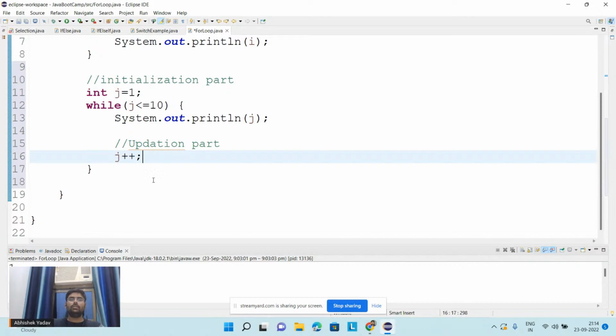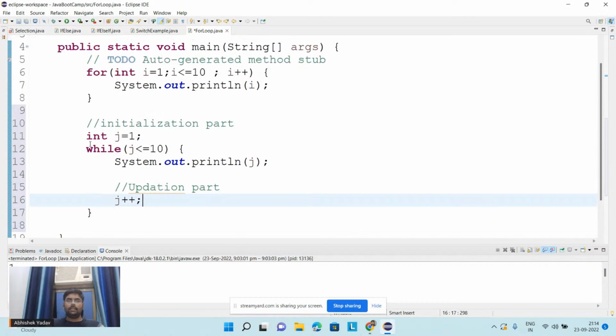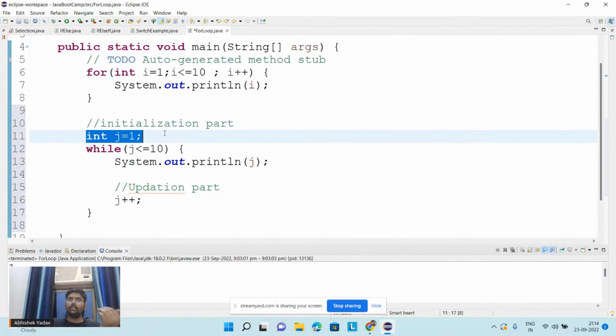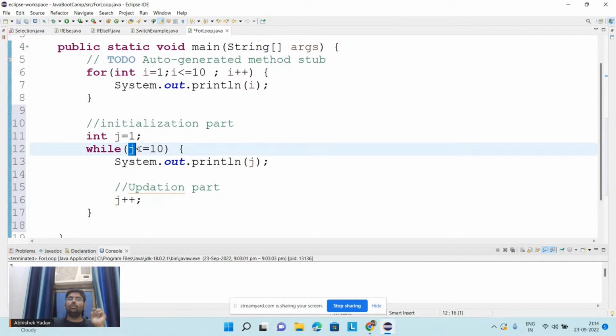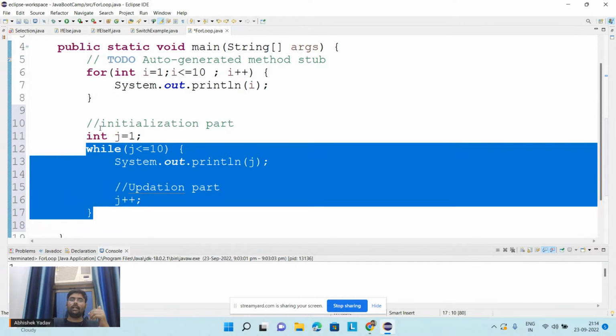Okay guys, so you are able to get the same thing here. We are doing the same thing. First j is equal to 1, we are initializing it, and this while loop will execute 10 times, till the value of j is less than or equal to 10. The moment the value of j is greater than 10, the condition will become false, and the system will move out of the while loop body.